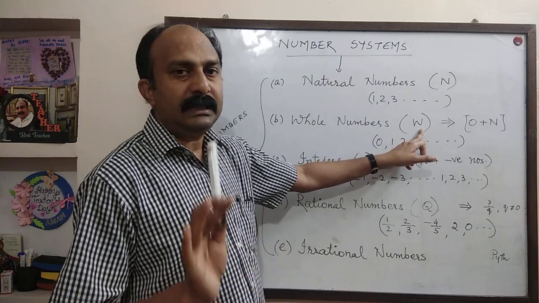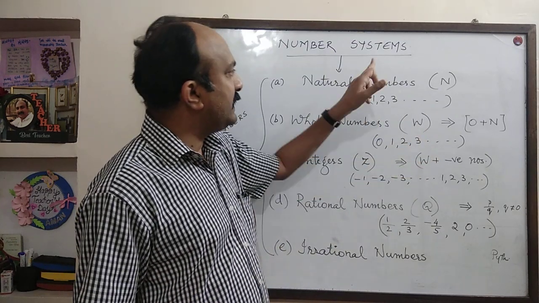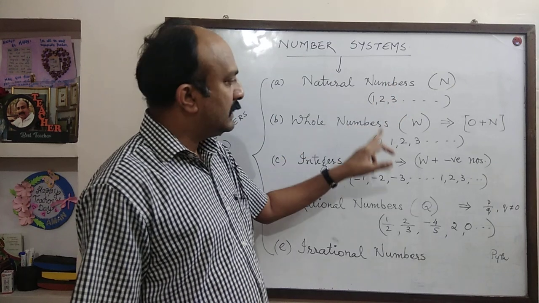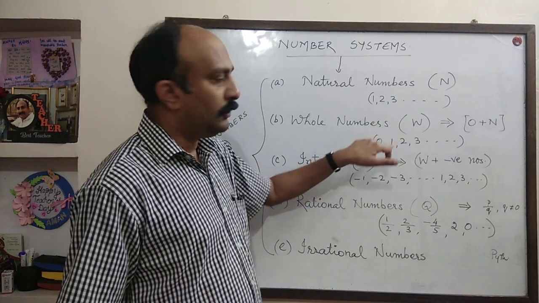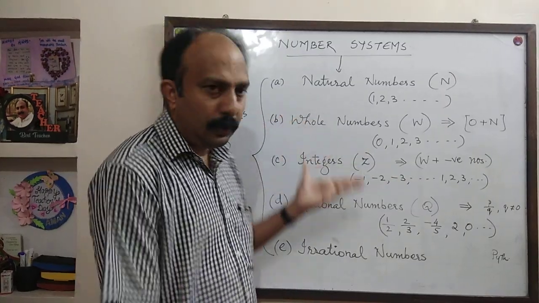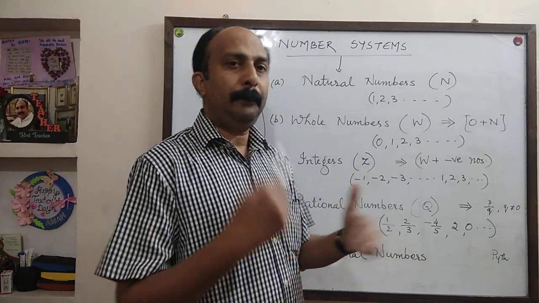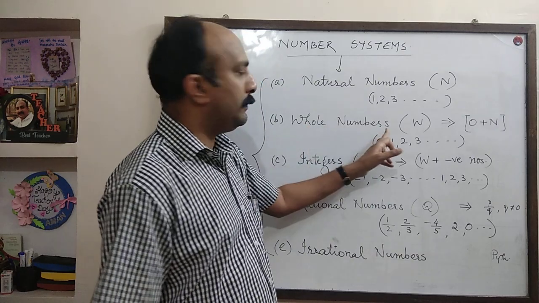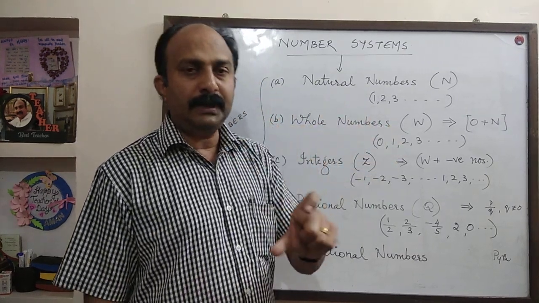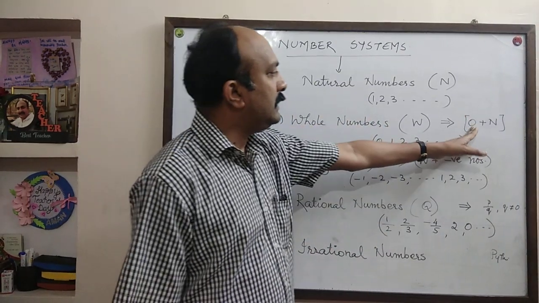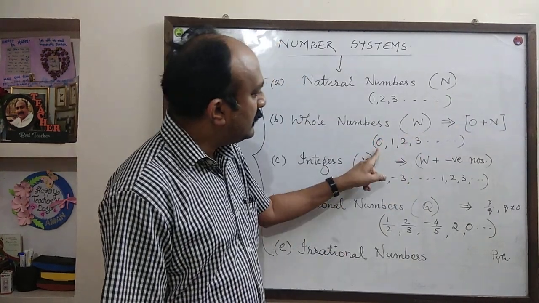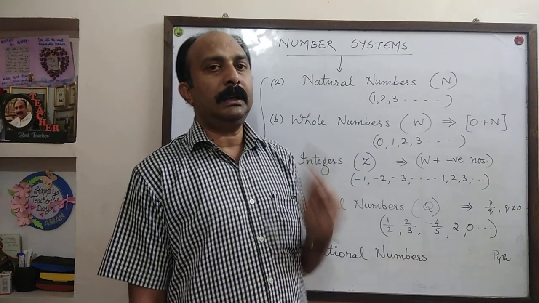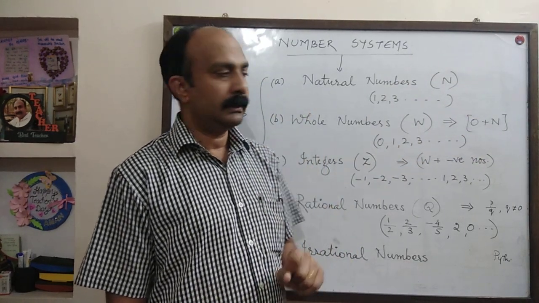Whole number is nothing but 0 plus natural number. 0 was discovered later. So, when 0 was discovered, including 0, the natural numbers plus 0 are called whole numbers. So, whole numbers can be expressed as 0 plus N, 0 plus natural numbers. That is 0, 1, 2, 3 up to infinity are called whole numbers.